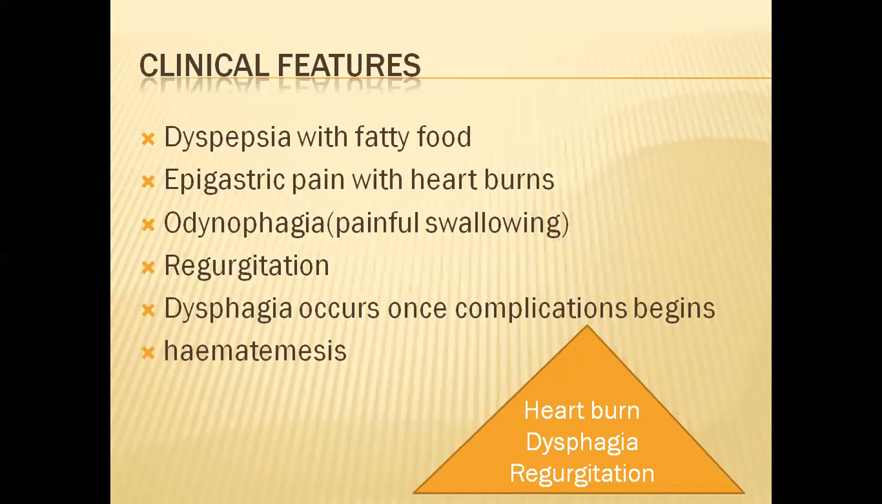Inflammation will start, so there will be minute bleeding in the esophagus and the patient can vomit blood. So actually the triad of features which you get in GERD are heartburn, dysphagia and regurgitation. These are the three important features which you get in GERD.